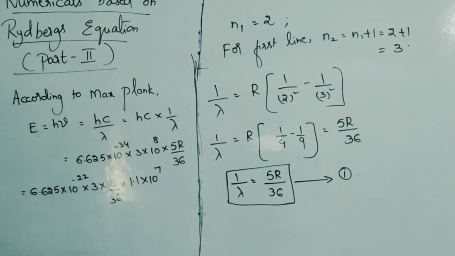Now you have to simplify this whole thing. After simplifying, you will be getting 3.03 into 10 power minus 19.